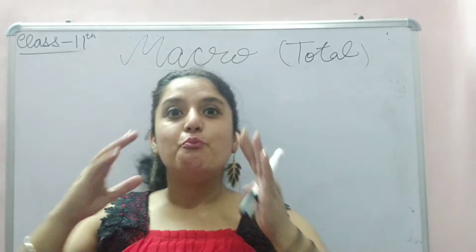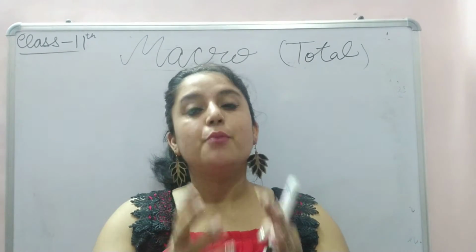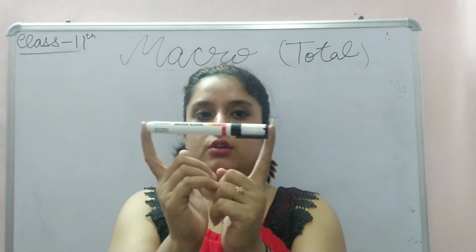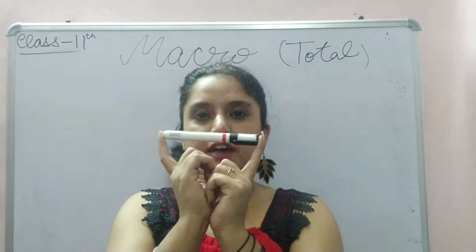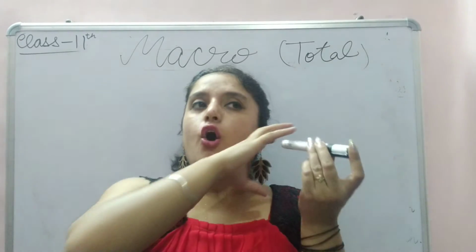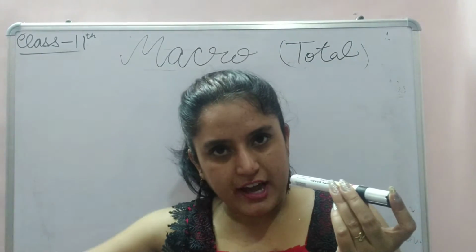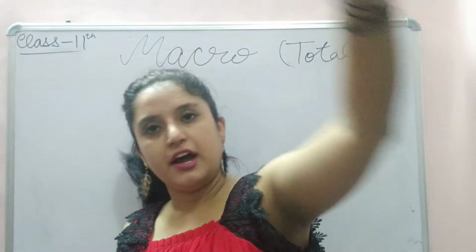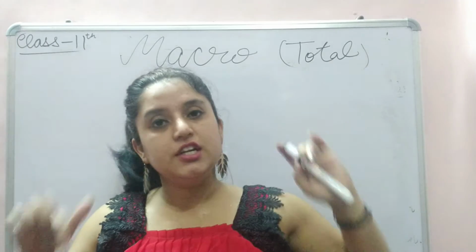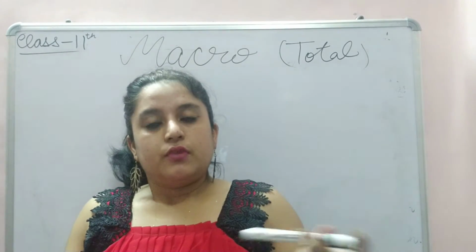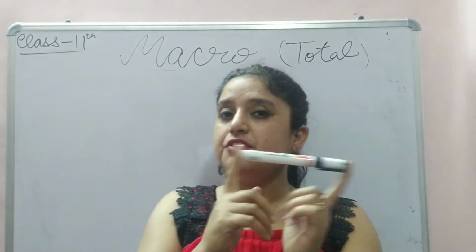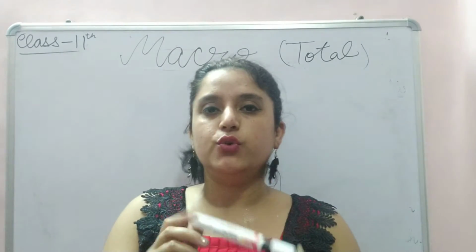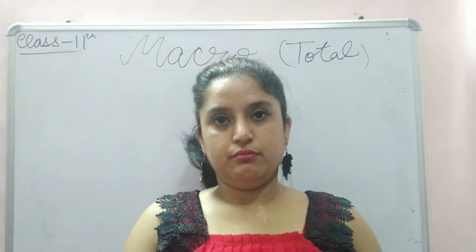National income is the monetary value of the final goods. Adding the market value of all the final goods and services in the nation gives the national income.